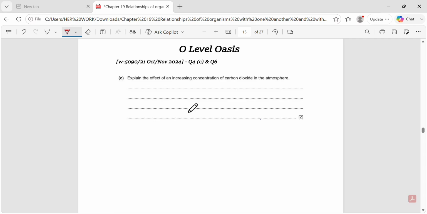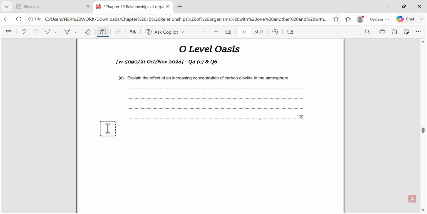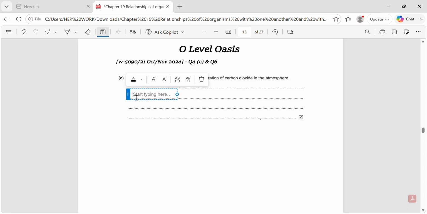Now let's move back to the paper 2 questions. This part of the question asks us to explain the effect of an increasing concentration of carbon dioxide in the atmosphere. This is a direct question on the greenhouse effect. As the concentration of carbon dioxide increases, more heat is trapped in the atmosphere instead of escaping into space. This causes the Earth's average temperature to rise, leading to global warming and long-term climate change.